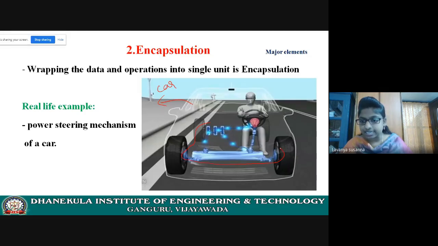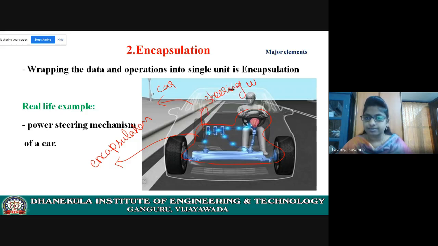This can be related to encapsulation, because this unit contains many parts, many internal parts.